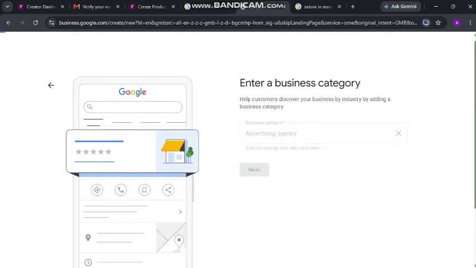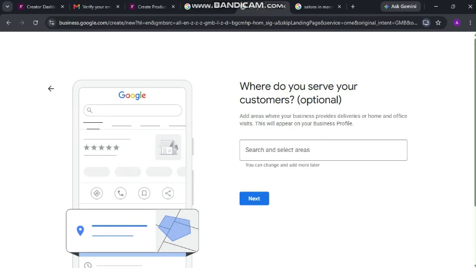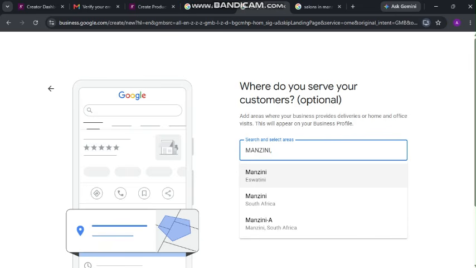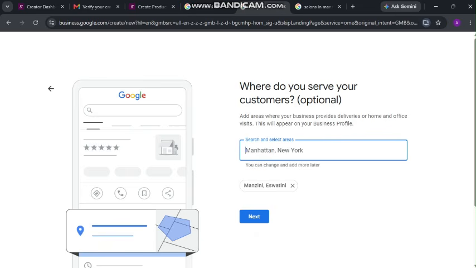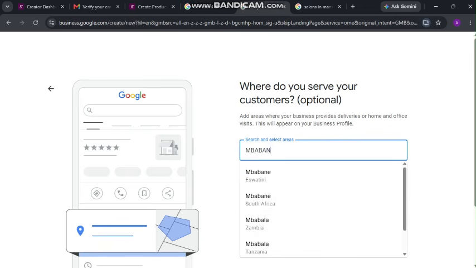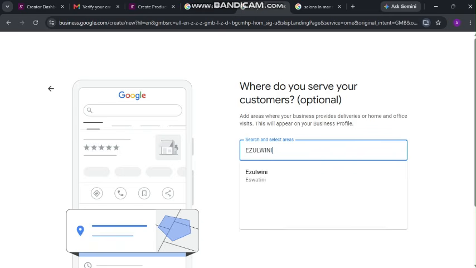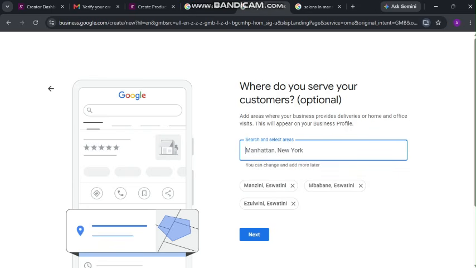Next, where do you serve your customers? Add areas where your business provides deliveries or home services. So I type Manzini, then Eswatini. Then you choose Mbabane, because there are many Mbabanes, and then Ezulwini. It gives you options below, so you just choose. I'll leave it here for now, then I say next.